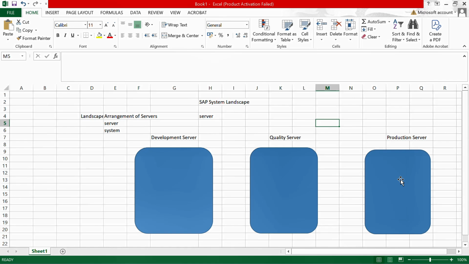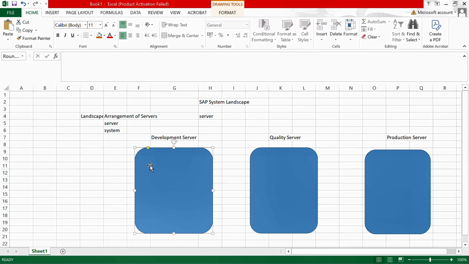Whatever configuration you have to do, you do in the development server. You have to perform unit testing inside the development server. Once you are satisfied with the development server, you will release those objects or configuration to the next server, that is quality. Once the configuration is in the quality server, the business team, the customer team, will come and check all the configuration. They will run their business processes in the quality server. Once they are satisfied, all the configuration will be released to the next server, production. So this is the high-level discussion.